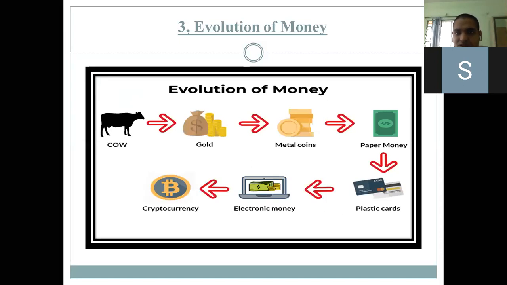Next is evolution of money. How did the evolution of money happen? Students, as you see in the chart, it started from commodity money and ended at plastic cards or electronic money, which we are using today. What does this chart say? Commodities means animals like sheep, cow, goat; all these were the commodities which were exchanged in place of money. So commodity money, then gold.